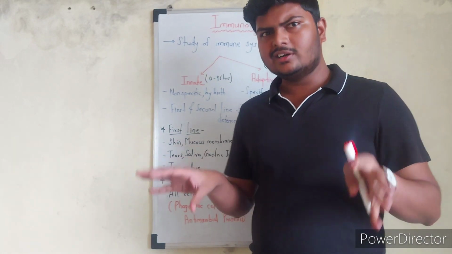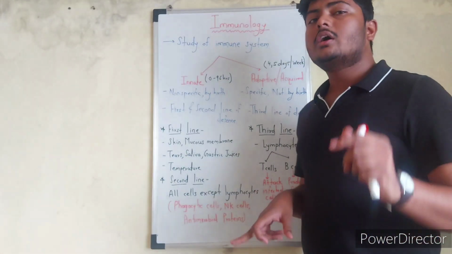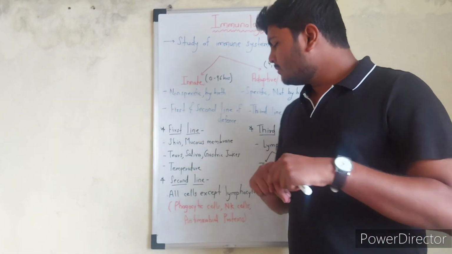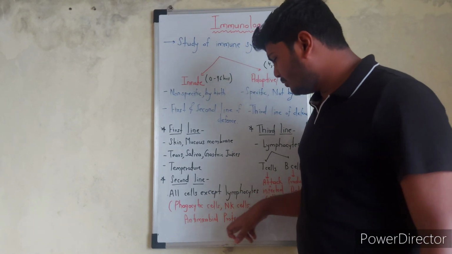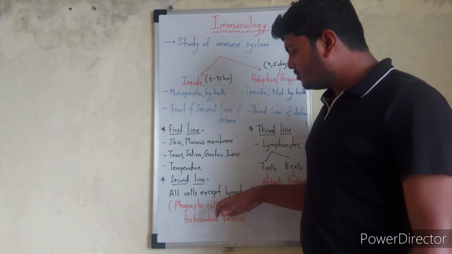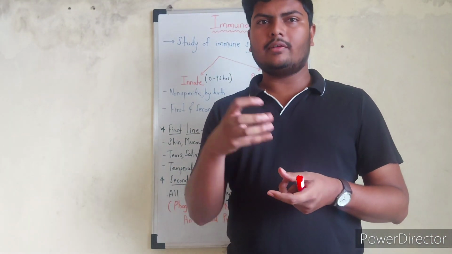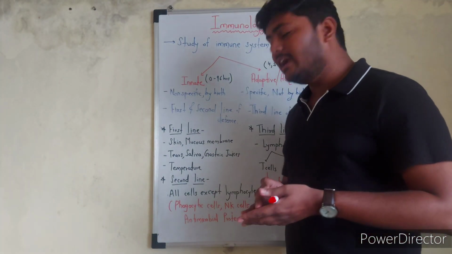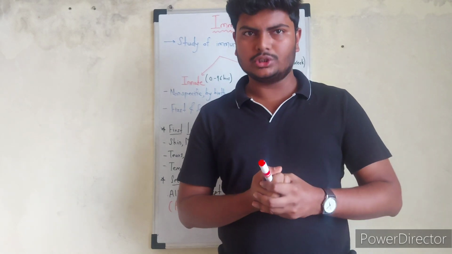RBCs, WBCs, it consists of all kinds of cells in the second line of defense except the lymphocyte, which is the special case in our adaptive immune system, which we will look at further. So all cells like phagocytic cells, NK cells, and antimicrobial proteins basically try to kill that foreign particle or pathogen. There are certain kinds of antimicrobial proteins which our body secretes that kill that pathogen.